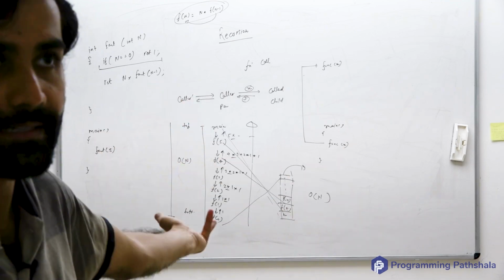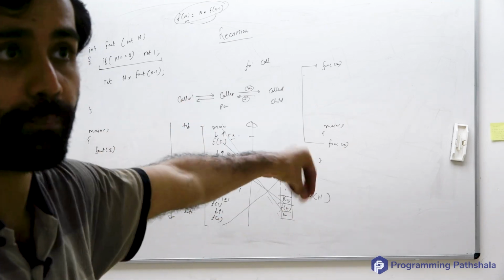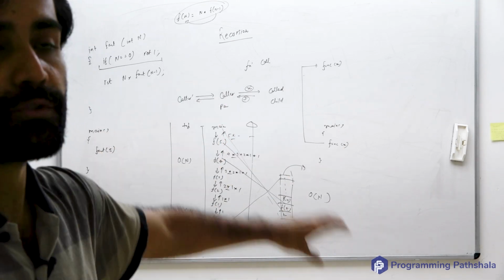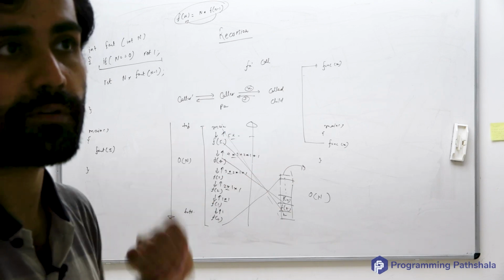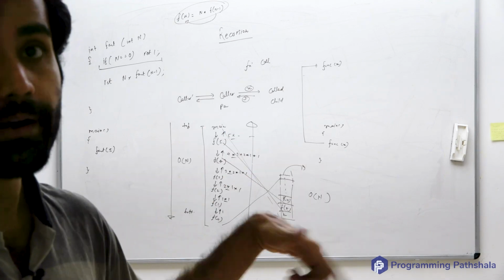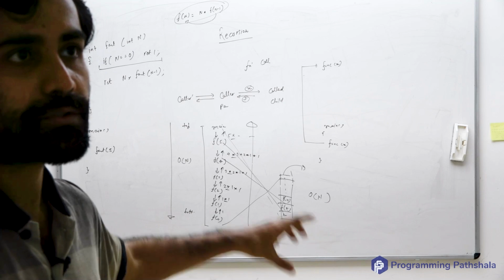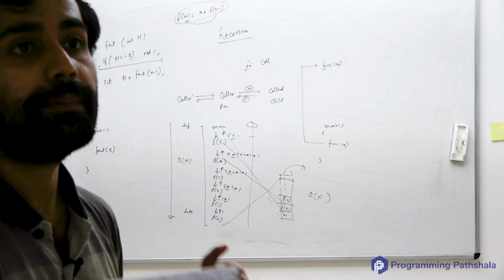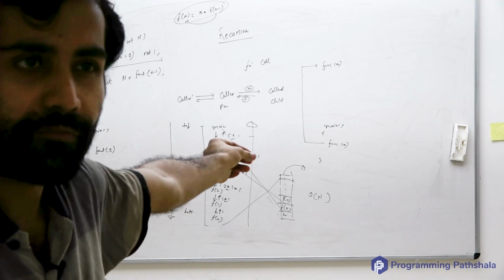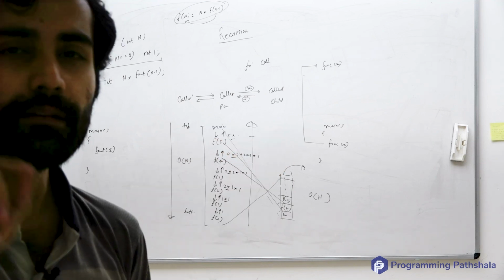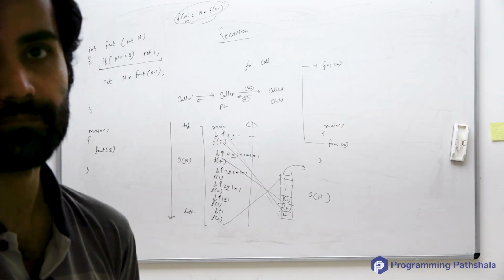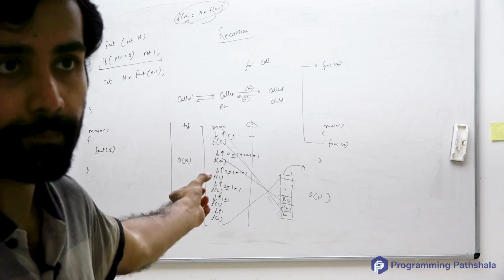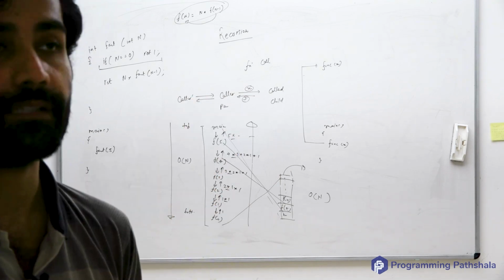Whenever a function returns, it is popped out from the stack. So if you pop out n function calls from the stack, how much time will it take? Order n again, right? So order n time for push, order n time for pop, and then order n more for performing these multiplications. So it will be somewhere around 3n: n push, n pop, and n arithmetic operations.